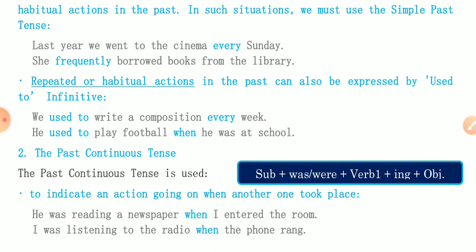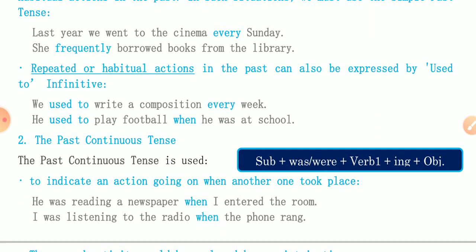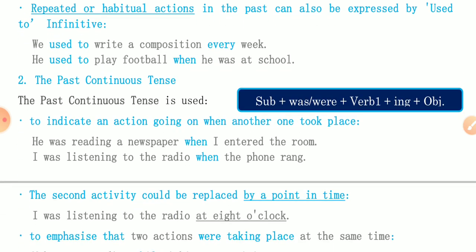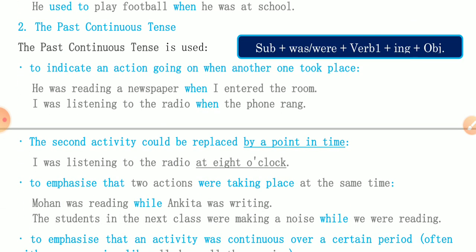Second thing, here we are to study the past continuous tense. The structure of the past continuous tense I have written on the right. The past continuous tense is used to indicate an action going on when another one took place. Here when is a conjunction I have mentioned. So let's see: He was reading a newspaper when I entered the room. Two things are happening at the same time. I was listening to the radio when the phone rang. So you can understand an action going on when another one took place.